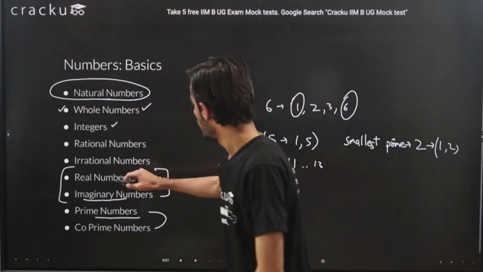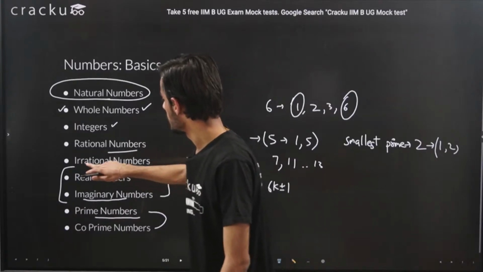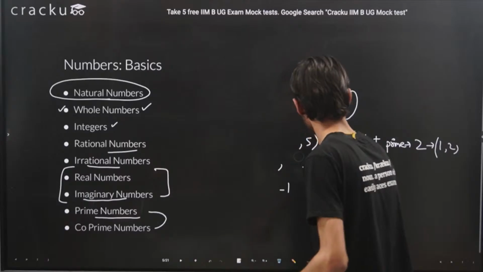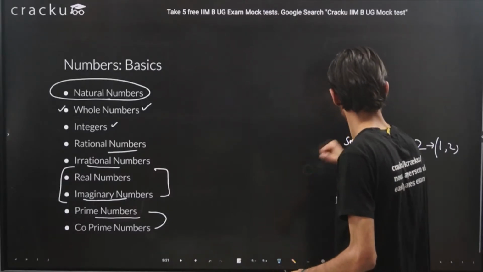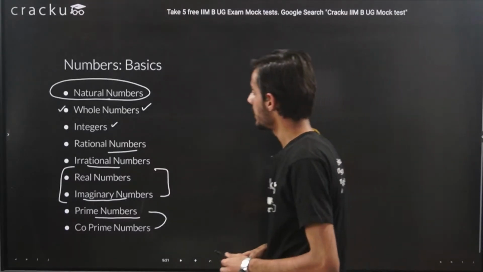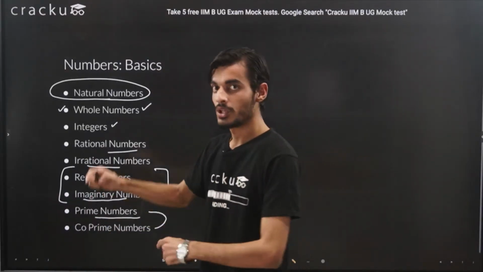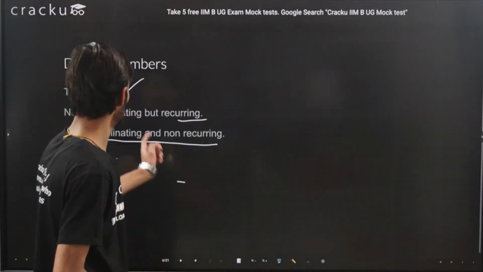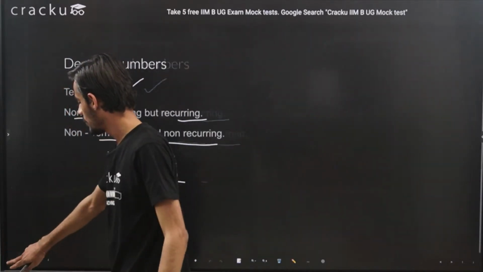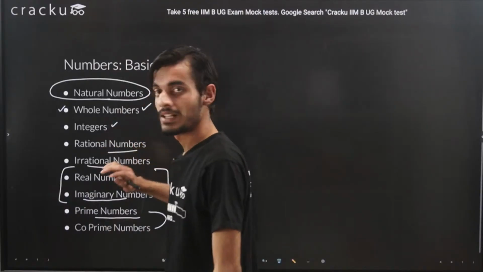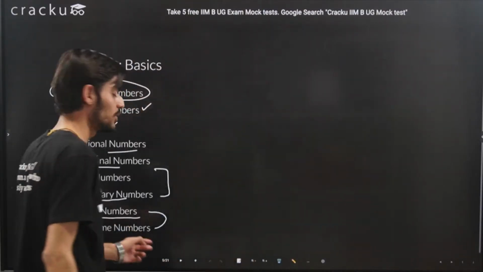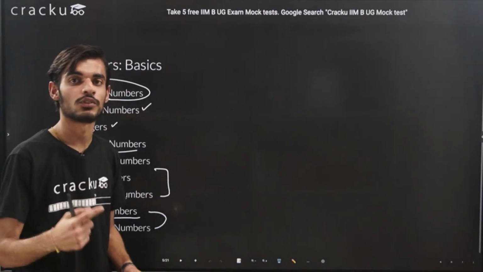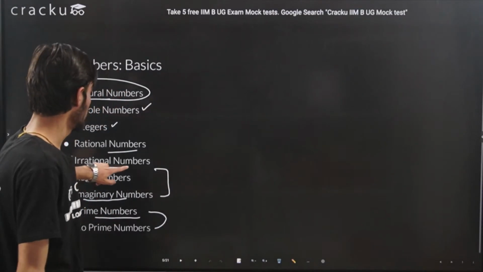Like I told you, the rational numbers and irrational numbers were left. Any number that you can represent in the form of p by q, like I told you in the earlier slide, the next slide here, is known as a rational number. And if there is a number that you are not able to represent in the form of p by q, then it will be an irrational number.